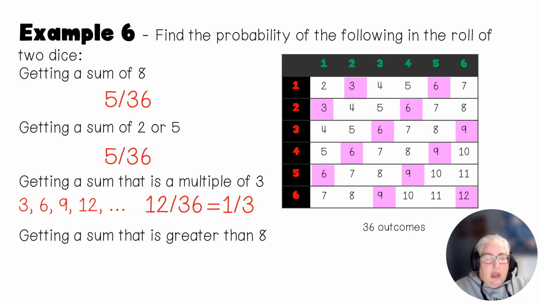Now, a sum greater than 8, I didn't write this on the page, but greater than 8 would be 9, 10, 11, 12, and so forth.